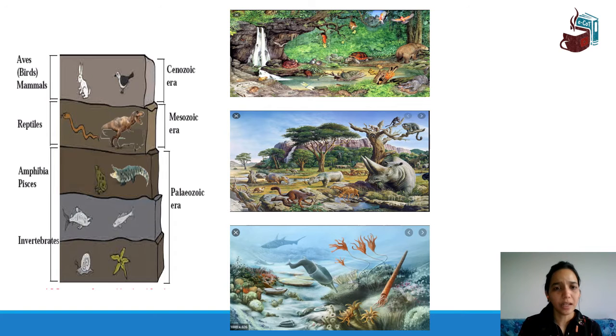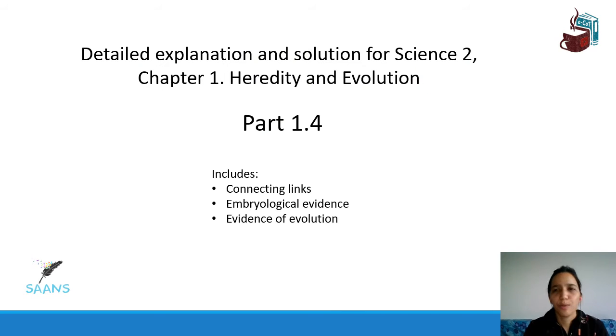Then we saw the three eras, that is the Cenozoic era, Mesozoic era, and Paleozoic era, and how the invertebrates developed into vertebrates, or how the vertebrates came from invertebrates. That was for 1.3. Now we will go on to 1.4, where we will see some more evidences of evolution, and then we will summarize it in the last part of this chapter.